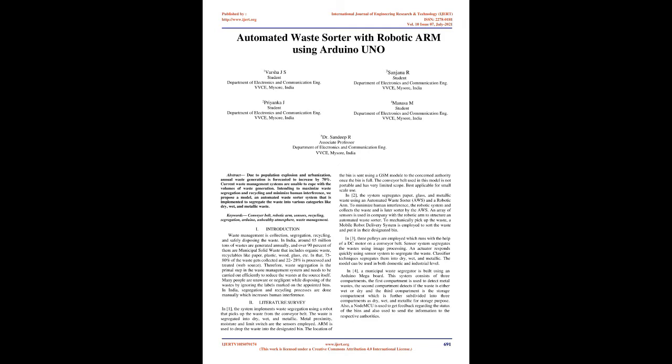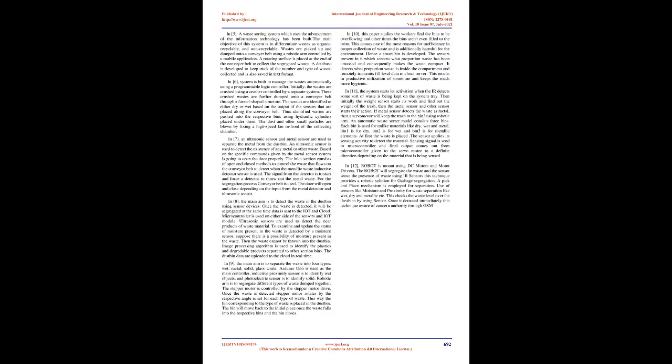in their designated bin. In 3, 3 pulleys are employed, which run with the help of a DC motor on a conveyor belt. The sensor system segregates the waste using image processing. An actuator responds quickly using the sensor system to segregate the waste. A classifier technique segregates them into dry, wet, and metallic. The model can be used at both domestic and industrial levels.